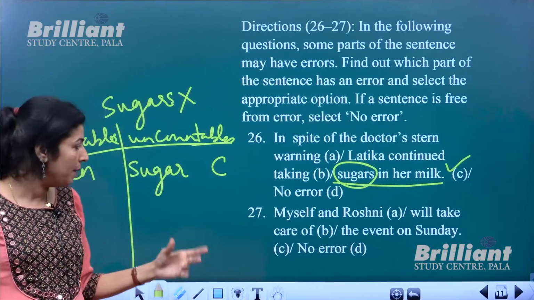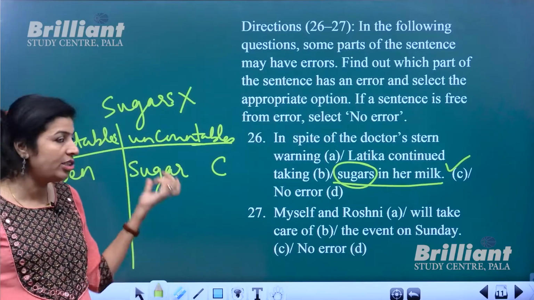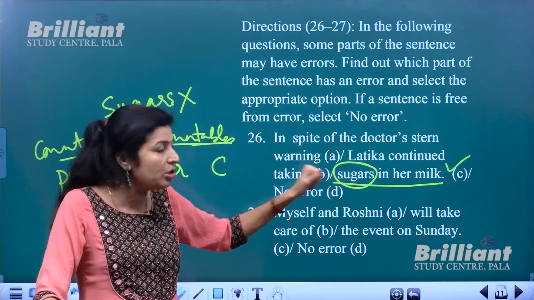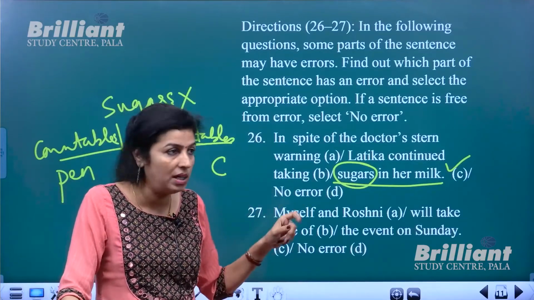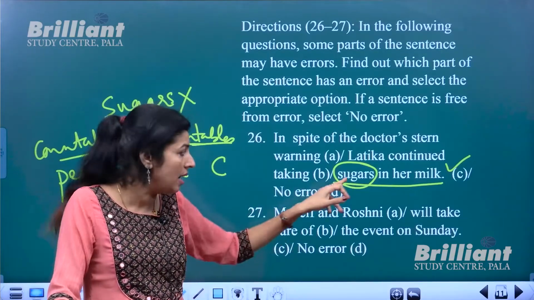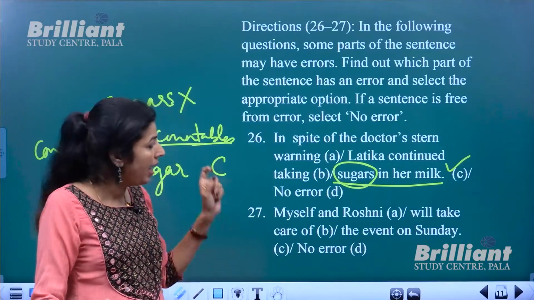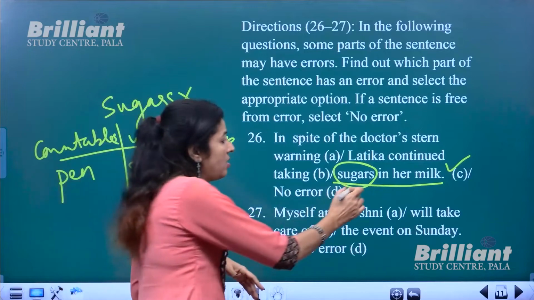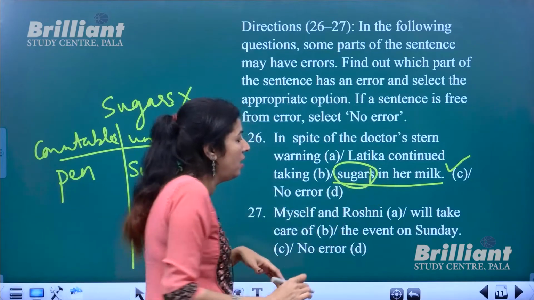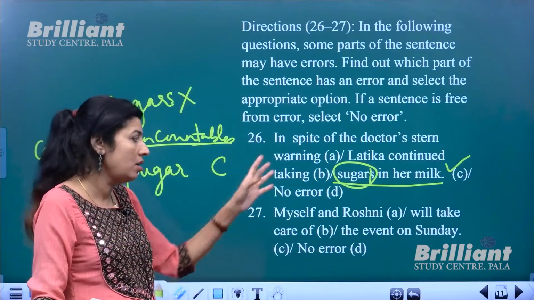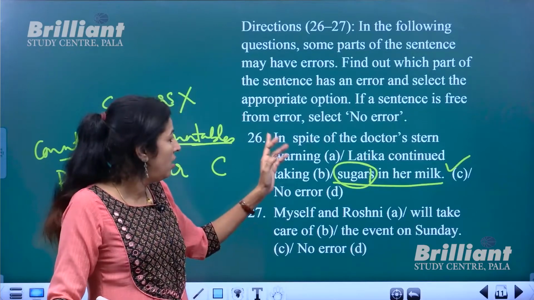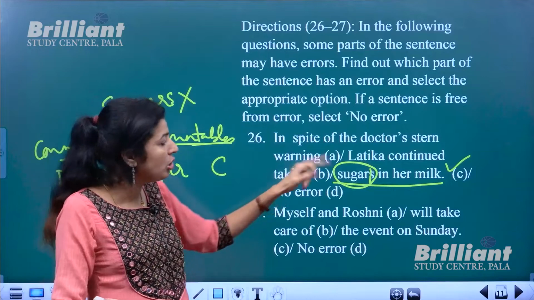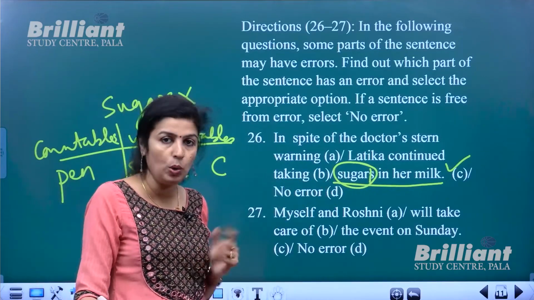Otherwise I cannot say sugars, like 1 sugar, 2 sugars, etc. So here the word sugars is wrong. Plural form is not made with S because it's uncountable. Okay. So the error is in part C, and how will you correct it? Just remove that S and make it sugar, not sugars. That sentence will be correct. In spite of the doctor's stern warning, Latika continued taking sugar in her milk. Only then it will be correct.